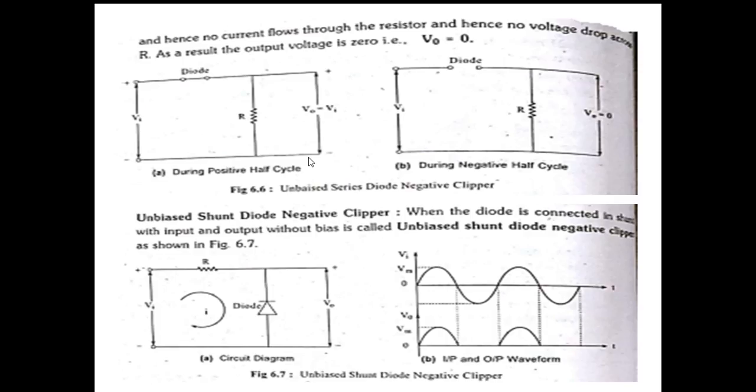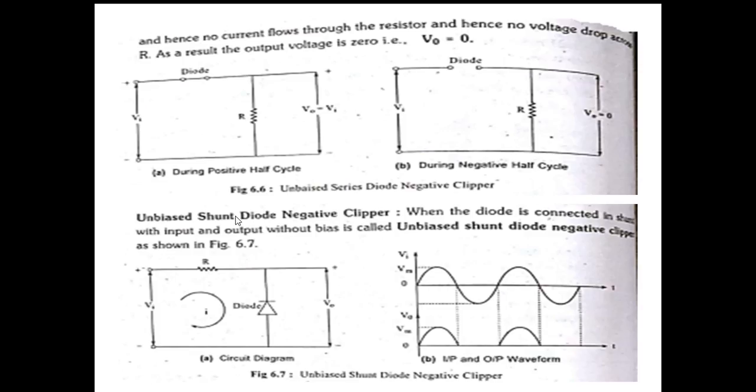Here the circuit representation is depicted again. This is the diode connection during positive half cycle, short circuit. During negative half cycle, open circuit. If it is short circuit, current flows through the circuit, therefore VO is equal to VI, that is current into resistance equals voltage VI. When the diode is open circuit, no current flows, therefore I is equal to 0, 0 into R is equal to 0, and VO is equal to 0.